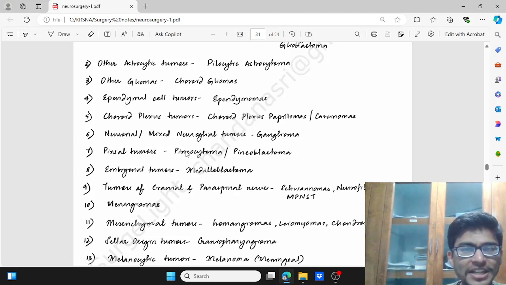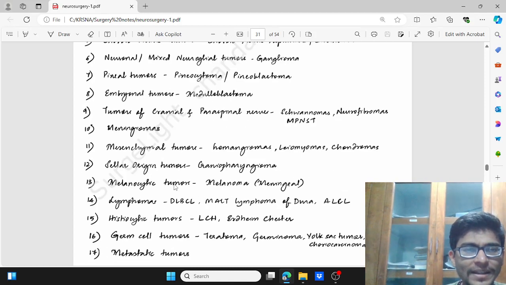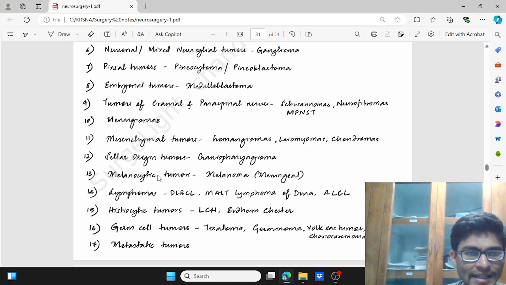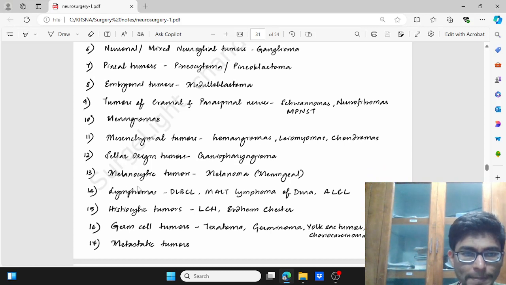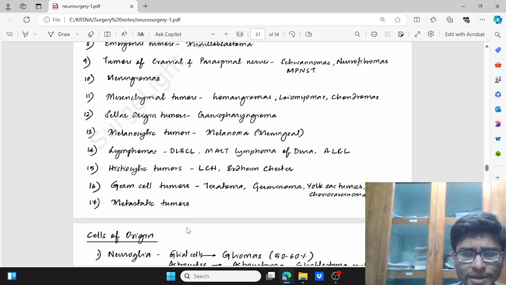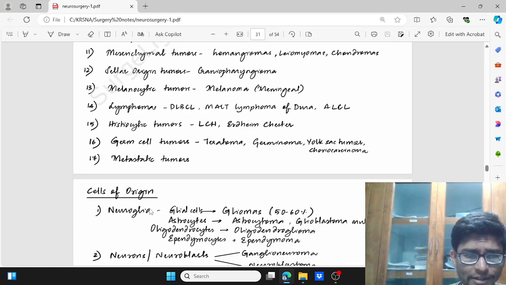plexus tumors like choroid plexus papilloma, pineal tumors like pineocytoma, embryonal tumors like medulloblastoma, cranial or paraspinal nerve tumors that is schwannoma or neurofibroma, meningiomas, mesenchymal tumors like hemangioma, chondroma, sellar tumors like craniopharyngioma, melanocytic tumors like meningeal melanoma, lymphomas that is DLBCL, MALT lymphoma, histiocytic tumors that is Langerhans cell histiocytic tumor, germ cell tumors like teratoma, germinoma, or metastatic tumors.